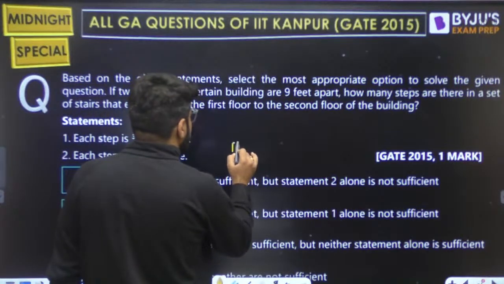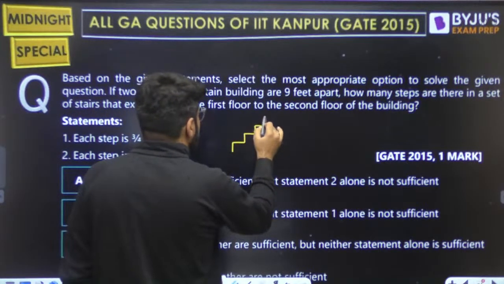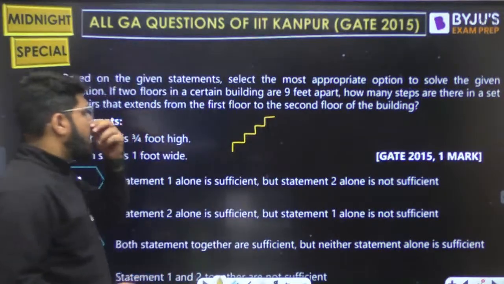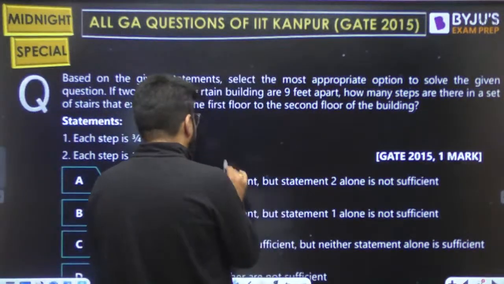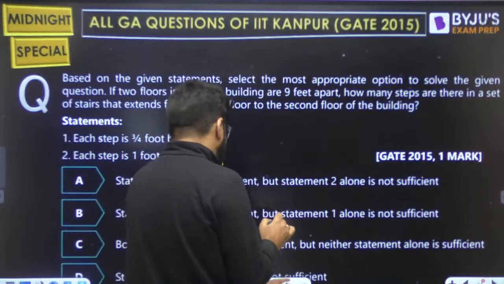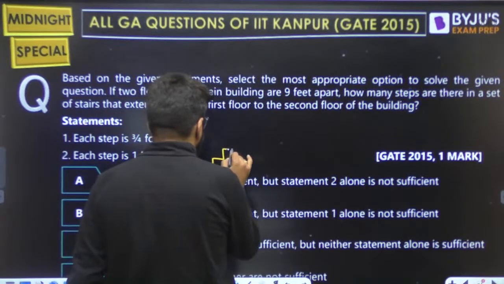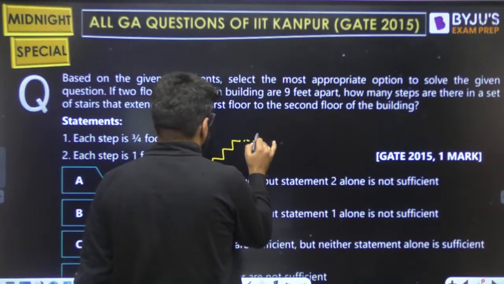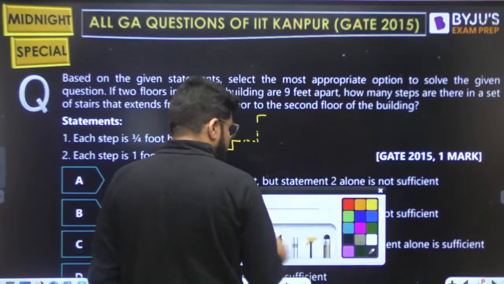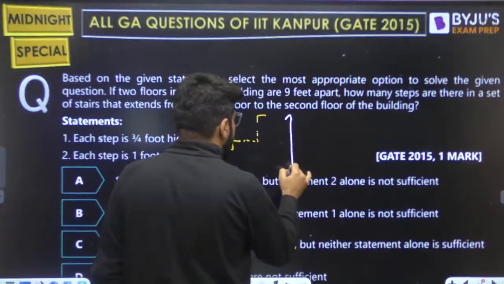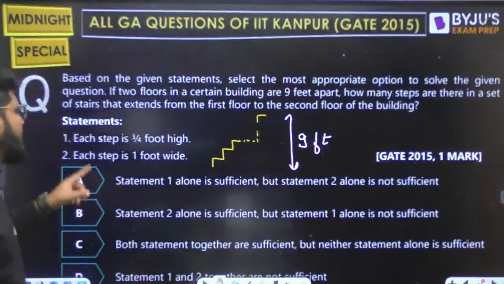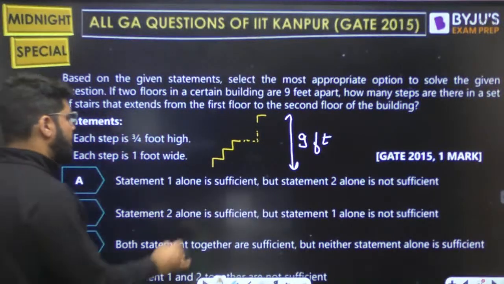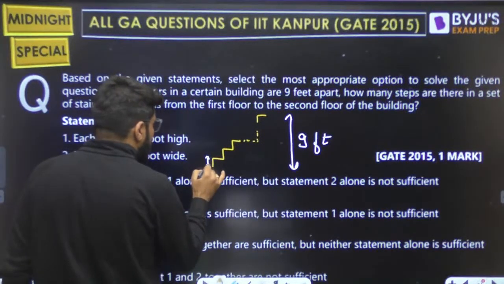So the question is something like this. I need the number of steps, right? Where this height is given to me. How much is this height? This is 9 feet. And the first statement says that each step is 3 by 4 foot high.